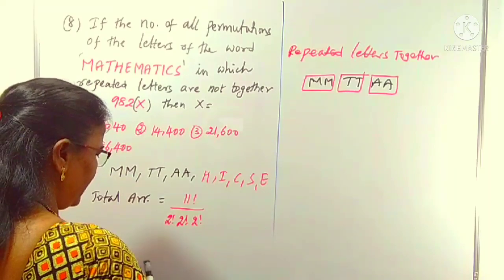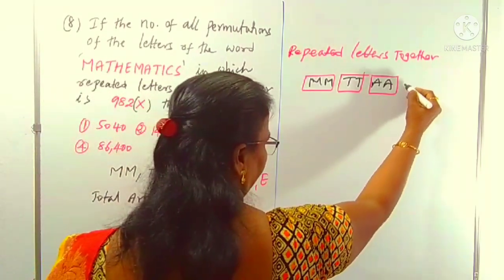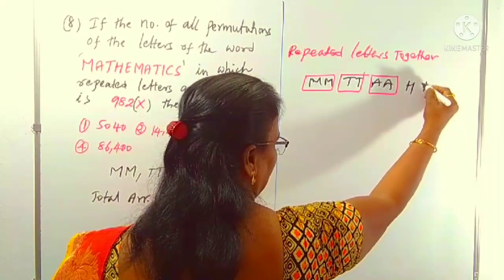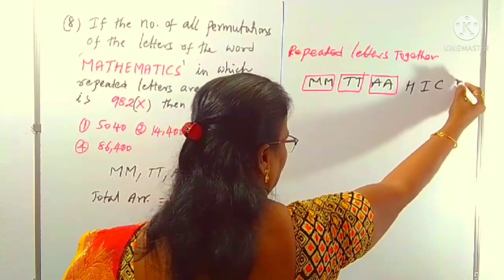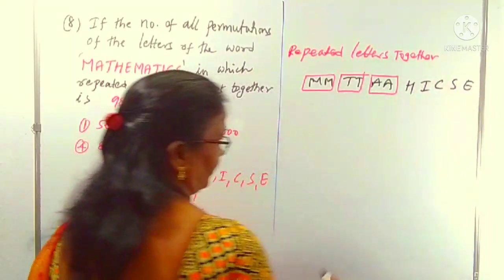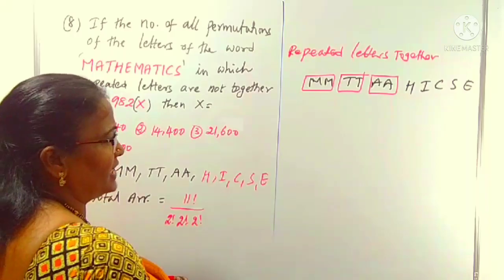Remaining letters here are H, I, C, S, E, which are single.